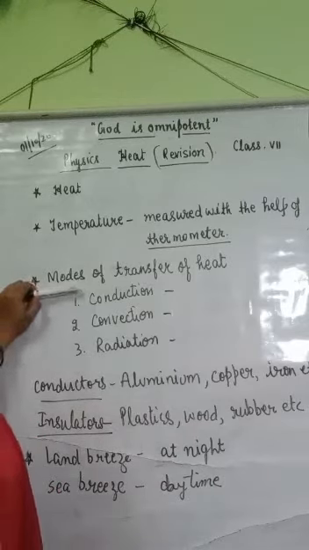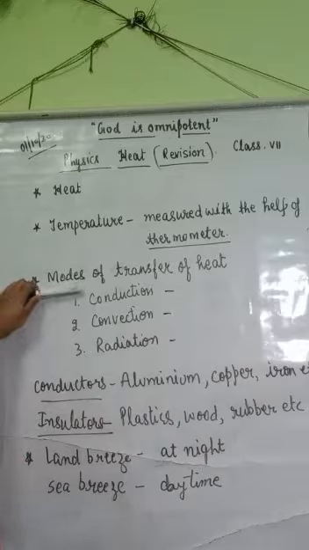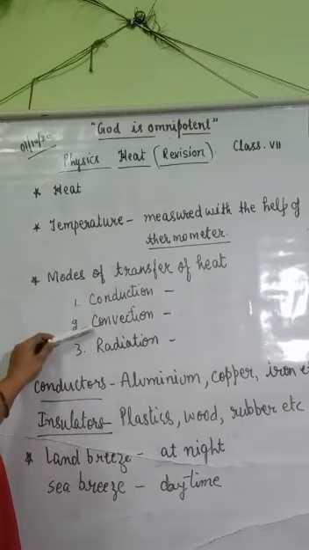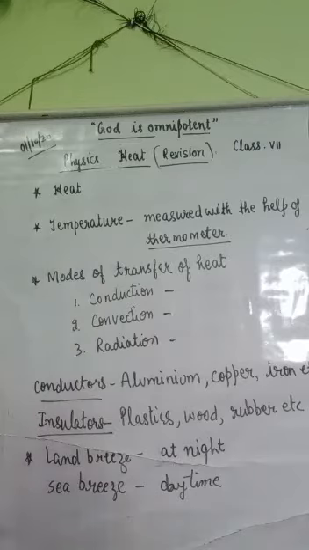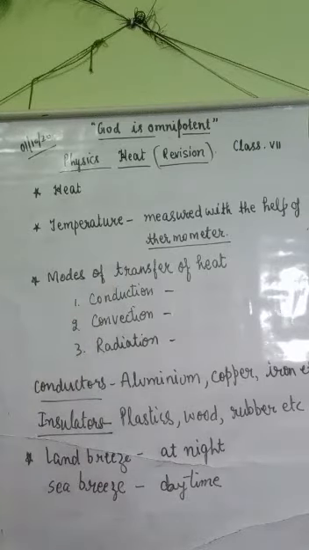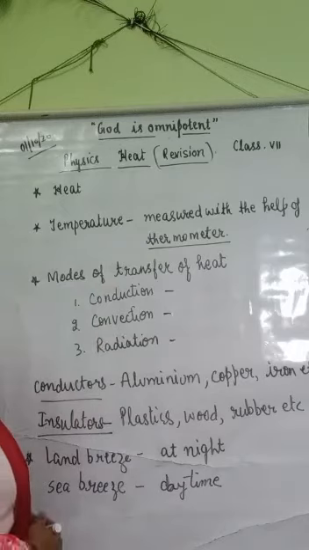Since heat transfers from hotter objects to colder objects, there are three modes of transfer of heat: conduction, convection, and radiation. These are the three modes by which heat can transfer.